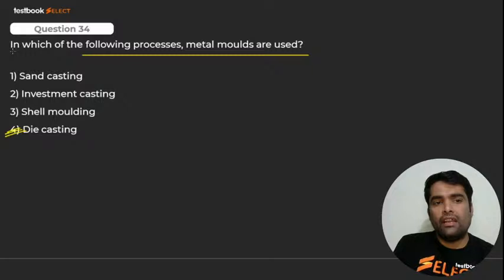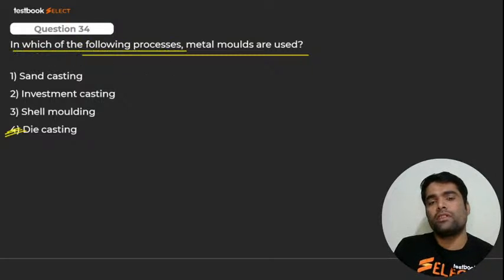In which of the following processes metal molds are used? Metal molds किसमें use होंगी? So metal molds die casting में use होंगी. Okay, I repeat. Here we go for next.